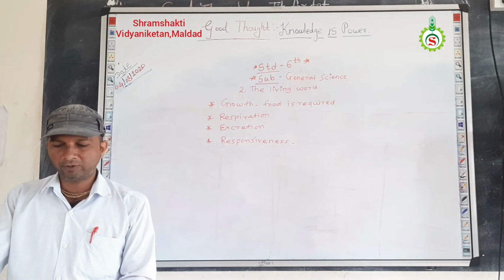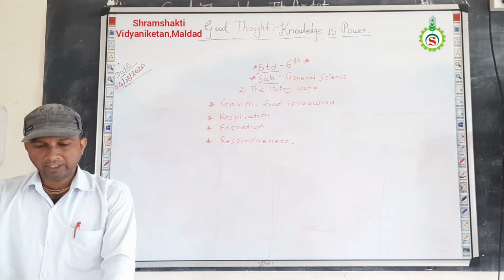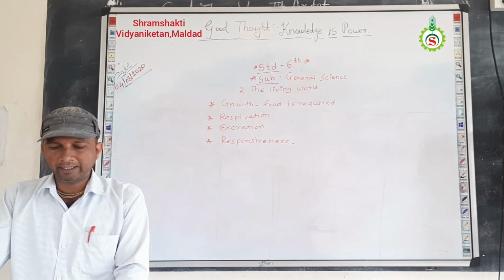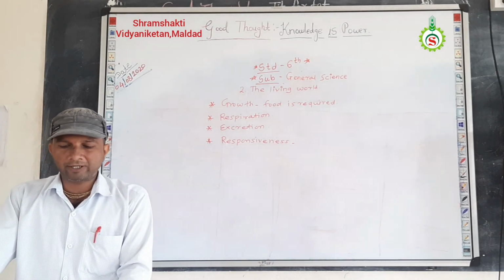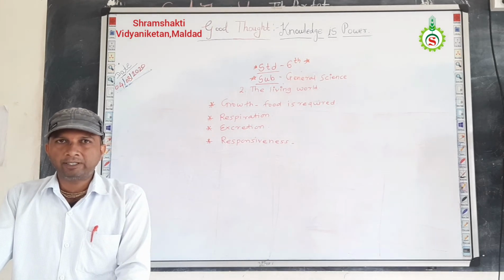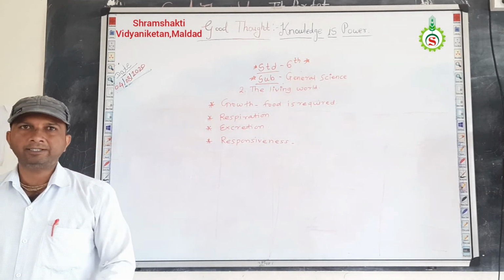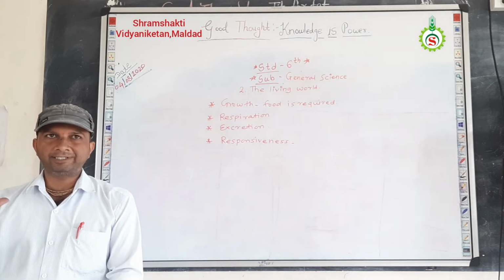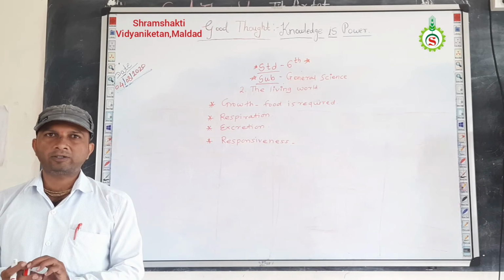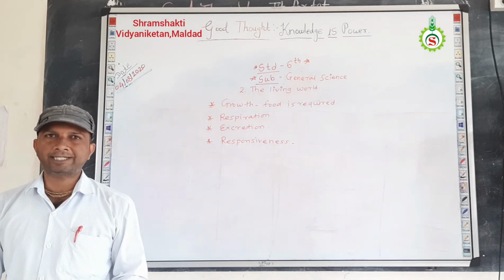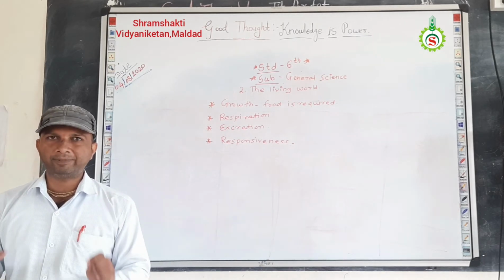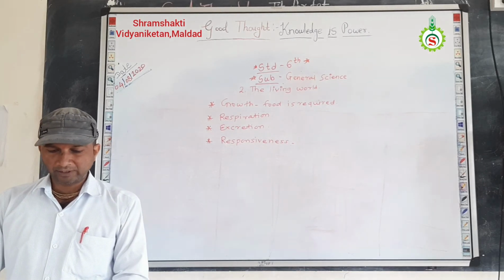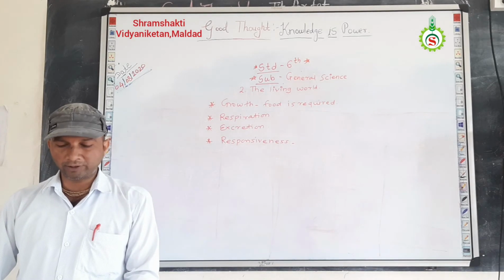And the fourth action, at sunset, lamps on the street or courtyard are lit and insects gather around the lamp. What will happen? During the night time, when the street lights are on, the insects which are present in the air start to gather around that lamp. And after that, they sit on that lamp. So this is all about responsiveness.